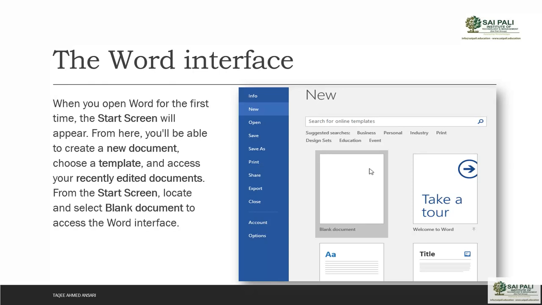From the start screen, you can create a new document by selecting the blank document option to access the Word interface, or you can use a template, or a recently edited document.